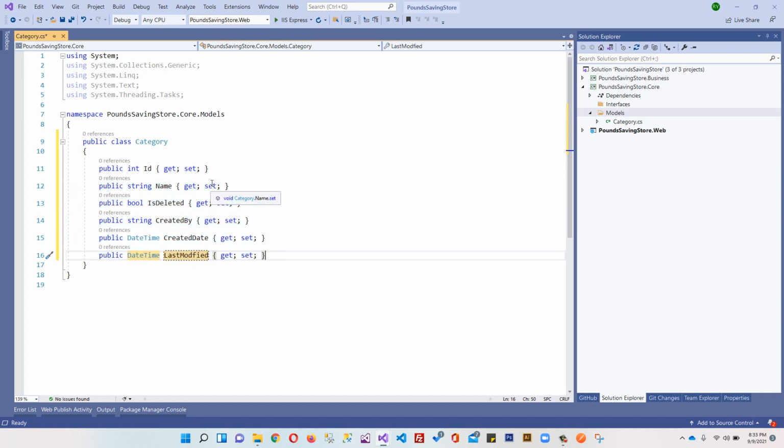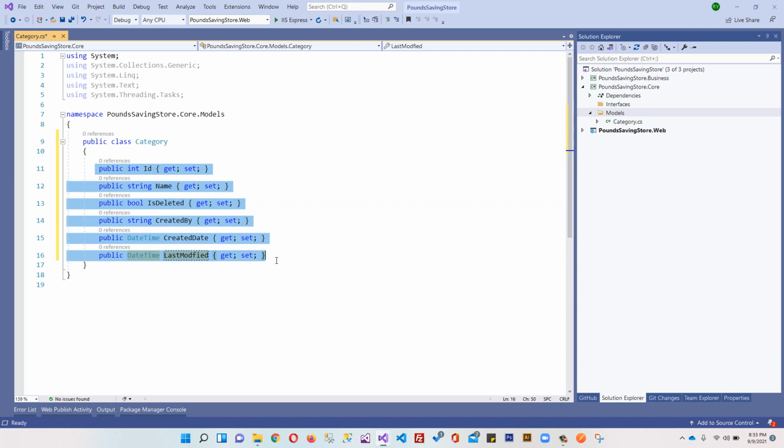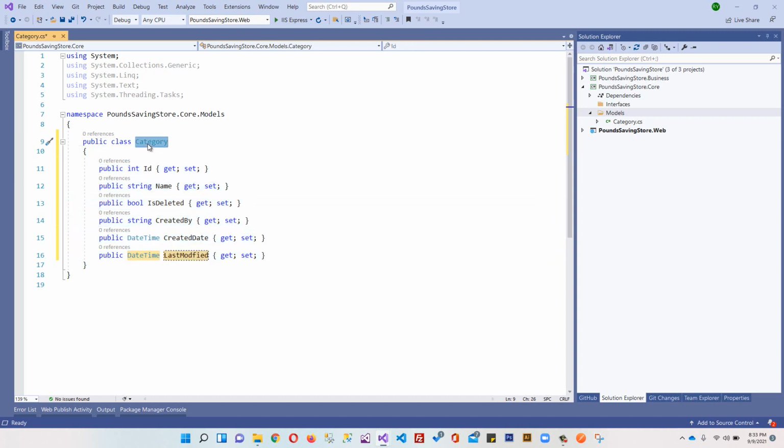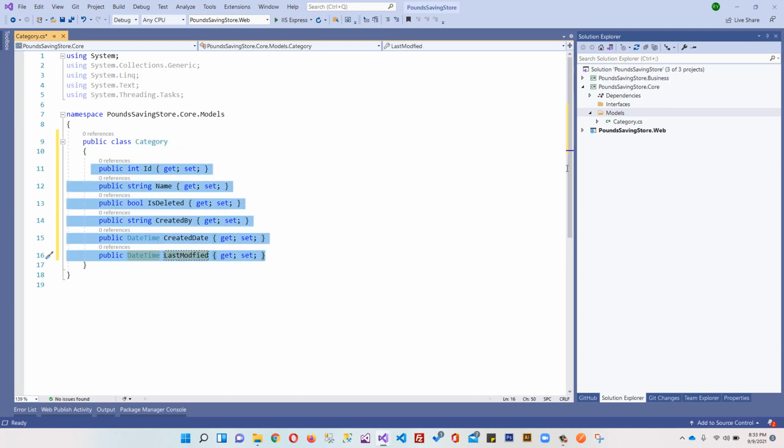Okay, so this is a basic table. We will cut some fields from this table, and we will make some base kind of entities in the next video. But in order to explain it to you in a better way, I have put all the properties here, and you can assume that category is a table in our database with all these columns. That's it. So now the model is done.